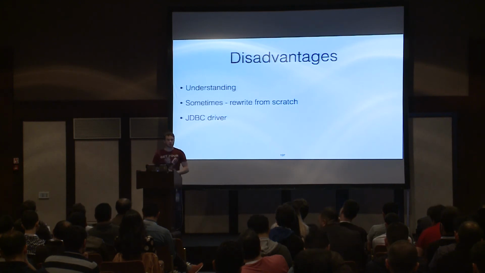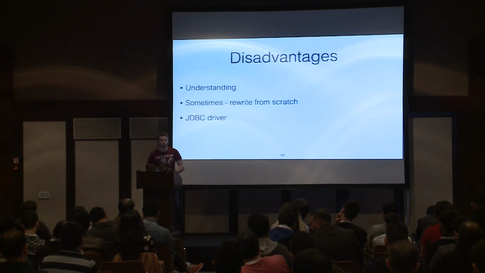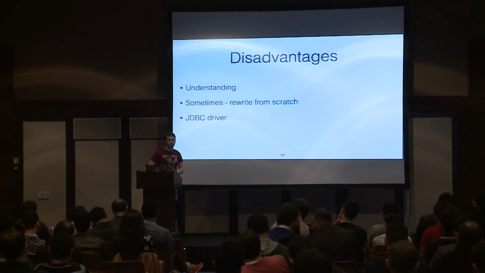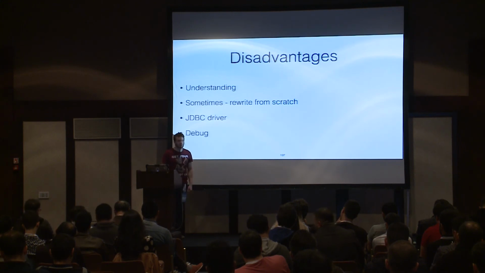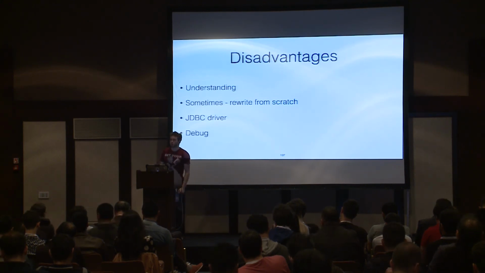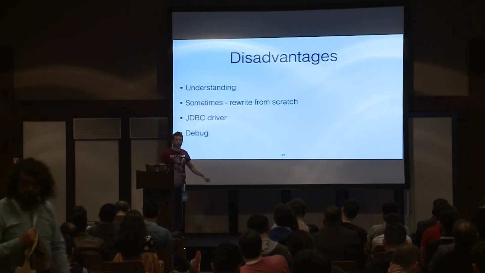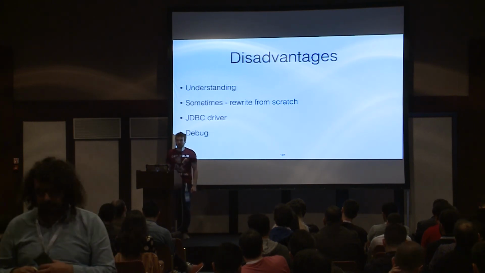And the JDBC driver is a blocking one. But I encourage you to join the backstage discussion, and I will show a few examples of how we may refactor our JDBC to make it kind of non-blocking, how to hack that part. Finally, the challenging part is debugging, and you have to learn how to debug your application.